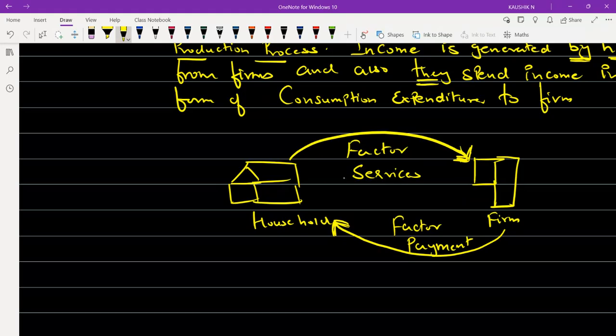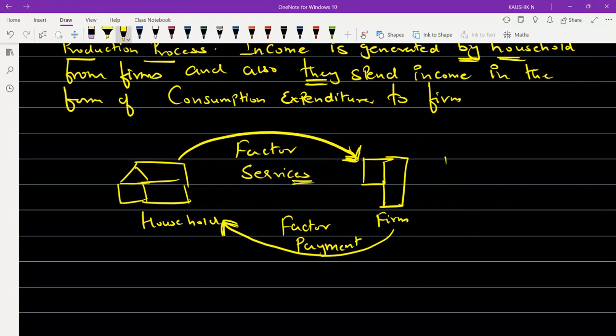So you may ask, what are factor services? The household is providing the factor services to the firm. They are providing land, and then they are providing labor, they are providing the capital, and also entrepreneur. That is called enterprise.